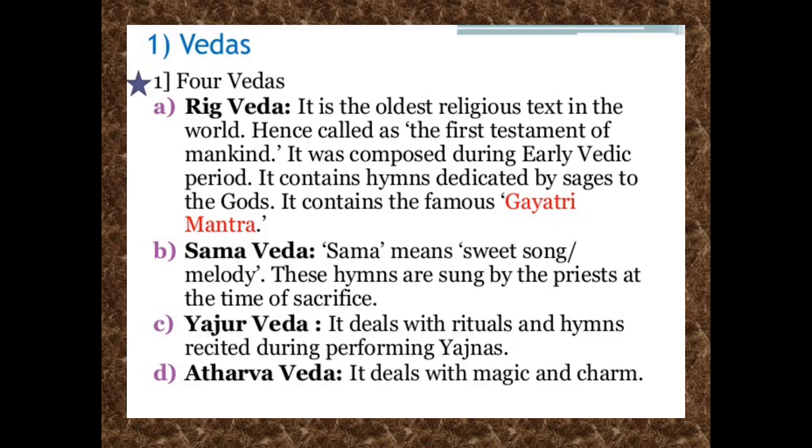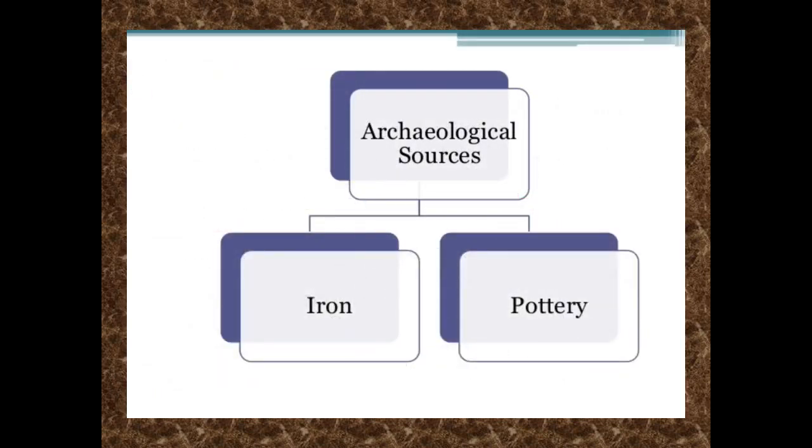If we talk about the Vedas, there are four Vedas. First is Rig Veda, second Sama Veda, then Yajur Veda, and last is Atharva Veda. Rig Veda is the oldest Veda, around 3500 years old, hence called the first testament of mankind, and it was composed at the time of the early Vedic period. It contains hymns dedicated by the sages to God. It contains the famous Gayatri mantra also.